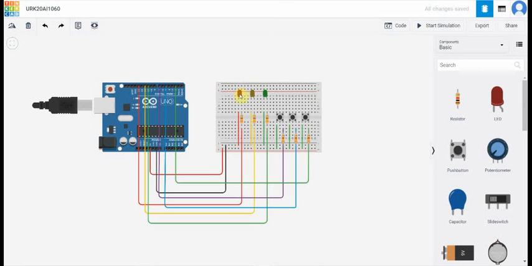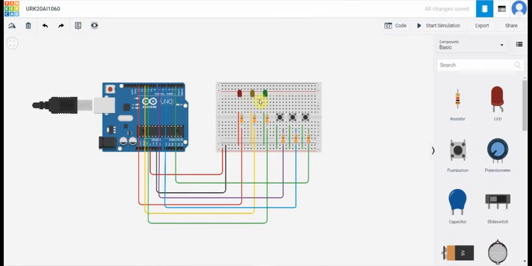Now place the LEDs as shown in this video, and then the cathode terminal of the LED is connected to the negative terminal of the breadboard, and the anode terminal is connected to the resistor, and the other side of the resistor is connected to the 13 pin of the Arduino Uno.